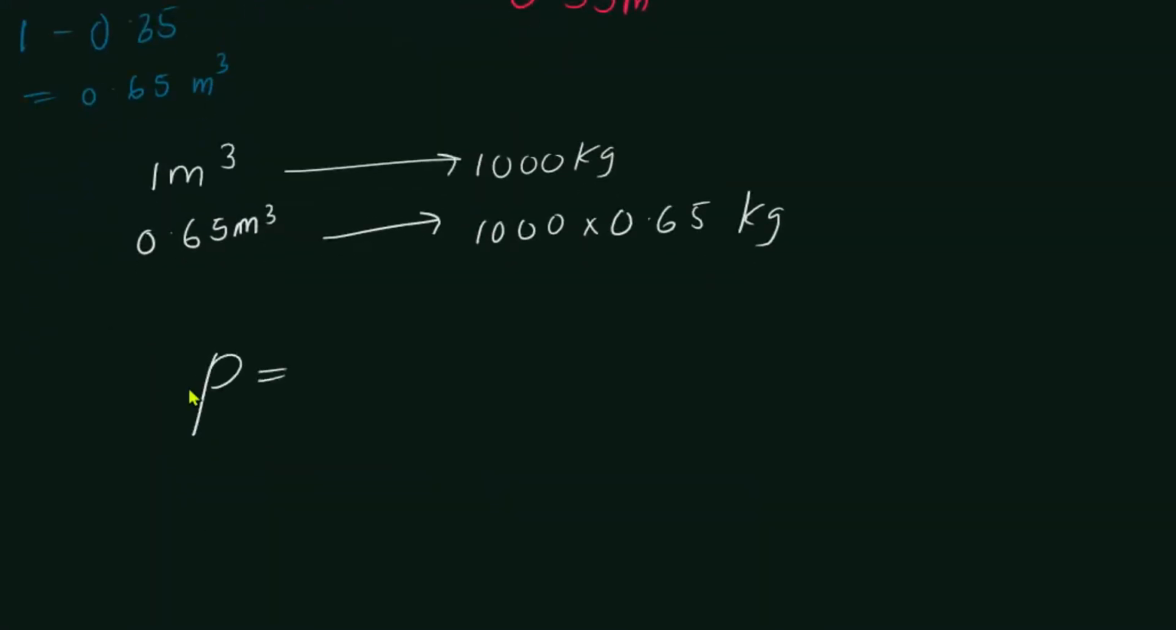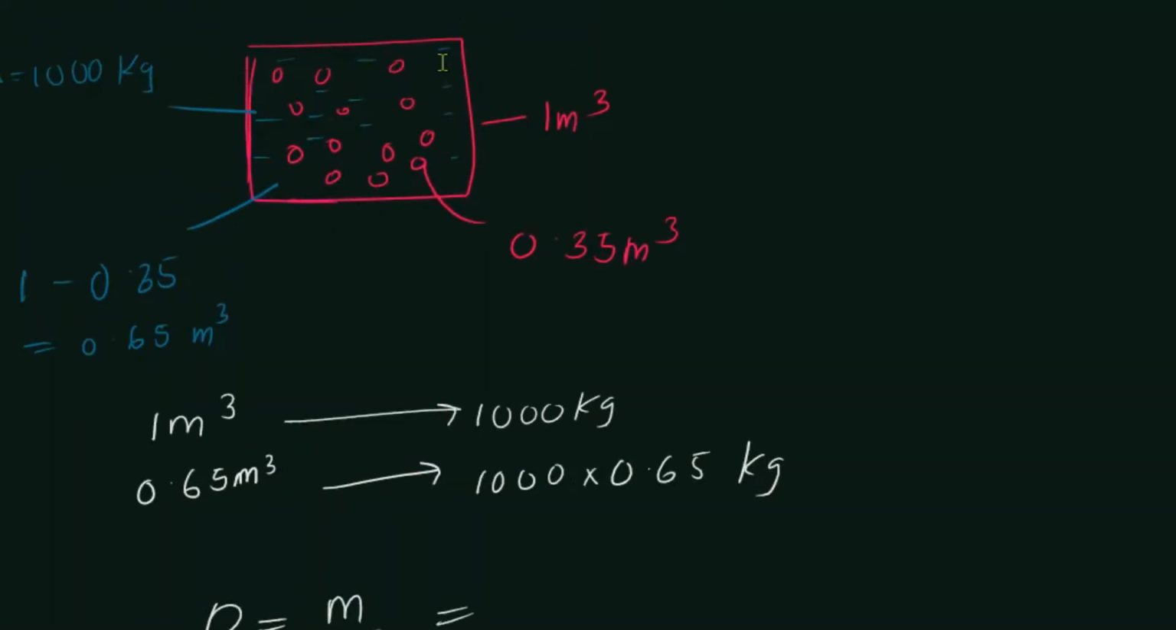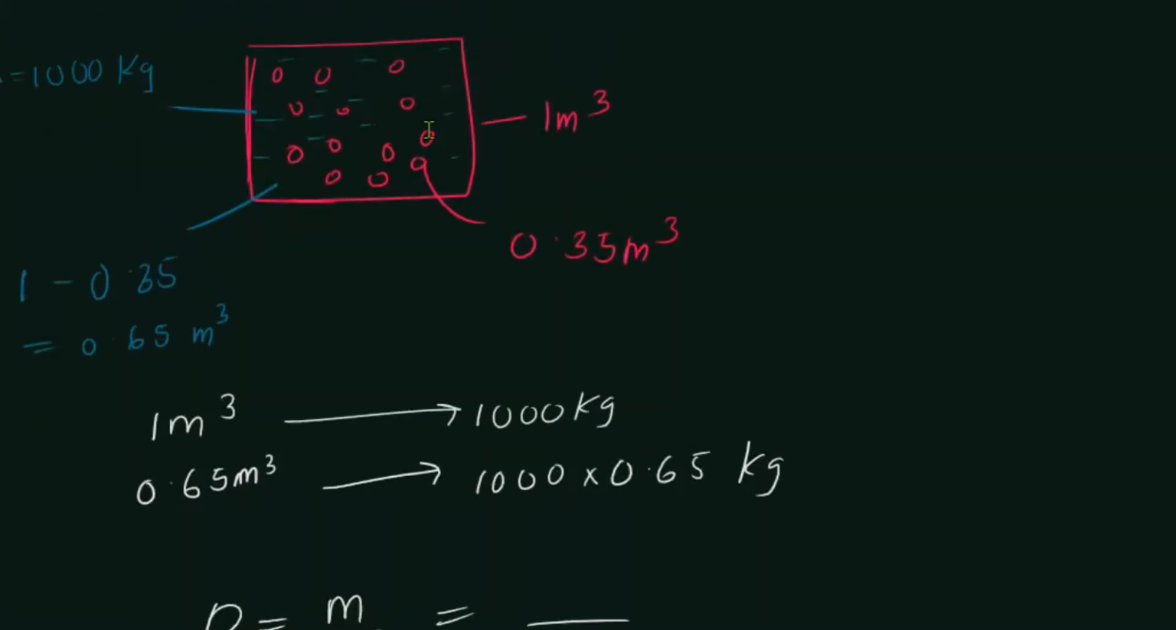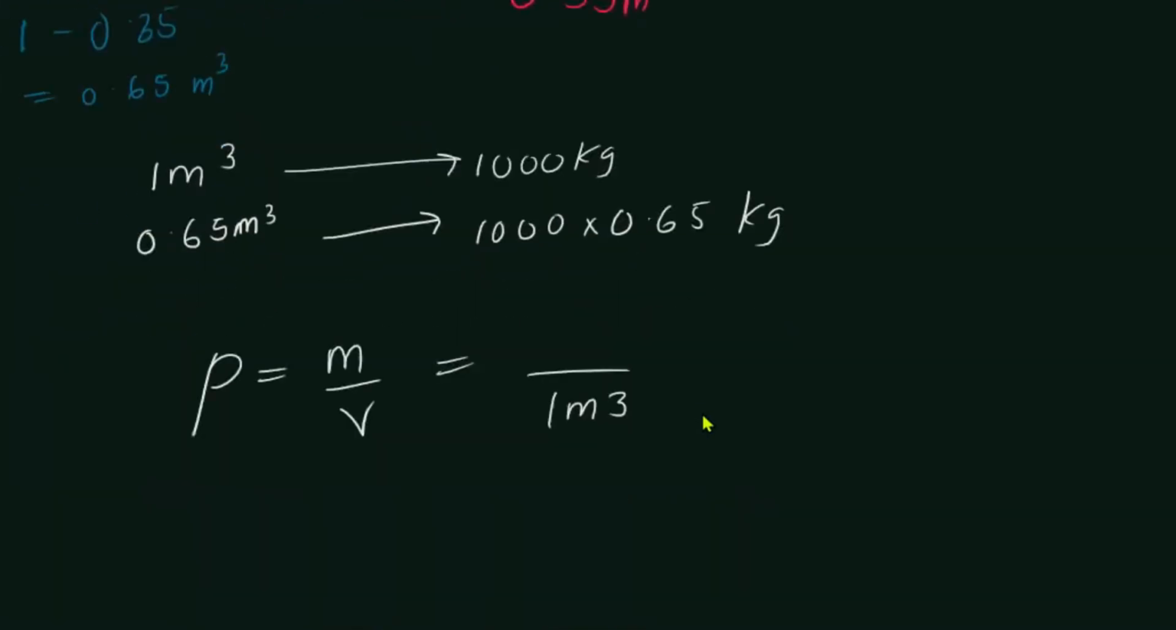So we need to find the density now. The density is equal to mass divided by volume. So in this 1 cubic meter of volume, what's the mass of water? 1000 into 0.65 kilograms, right? If you simplify, you're going to get 650 kilograms per cubic meter, right? So that is going to be the effective density.